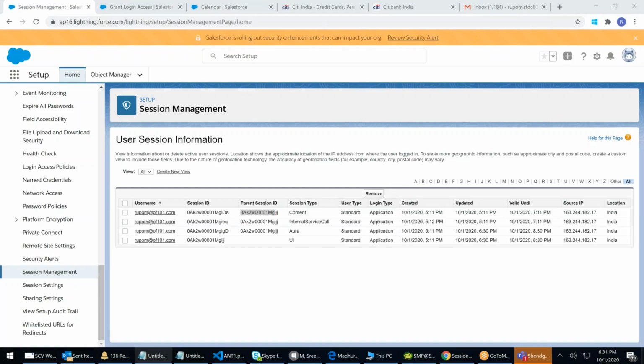Can an admin do that? Yes, an admin can do it. An admin can disconnect a live user. If I click on remove, I'll be immediately kicked off from Salesforce. So you can see the list of users. Whoever you select and kick off will be removed. Session management shows the current activated sessions. What are the sessions that are open?